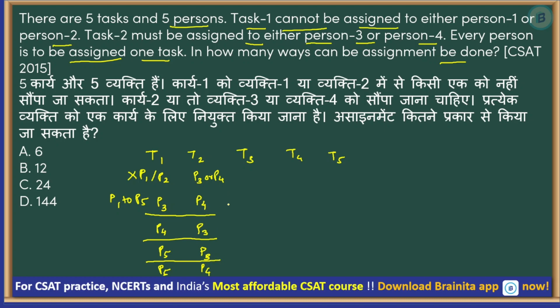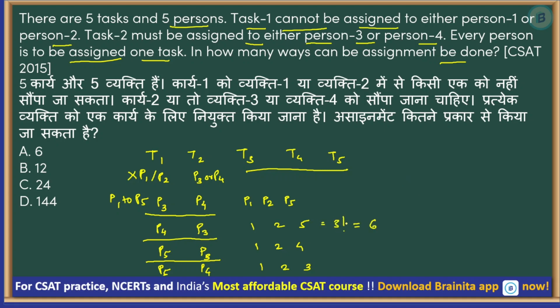Now this is P3, P4. So what is left for assigning these 3 tasks? P1, P2 and P5, right? If you do this P3 and 4, then you are left with 1, 2 and 5. If you do 3 and 5, then 1, 2, 4. And if you do 5 and 4, then you are left with 1, 2, 3. So 3 people, 3 tasks. We know that this can be assigned in 6 ways, right? 3 factorial